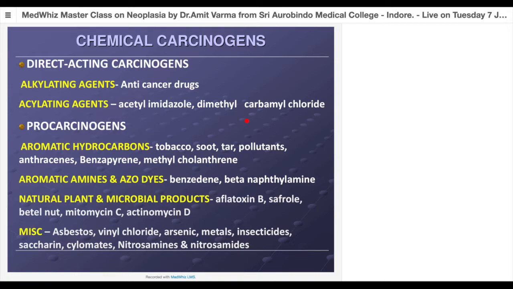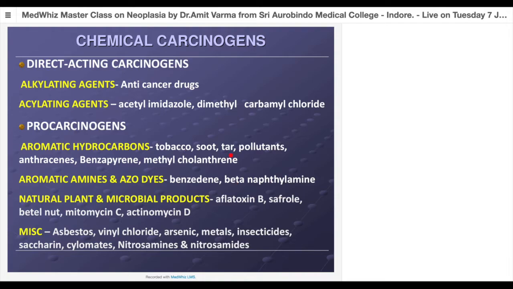Now procarcinogens, they are indirect acting. So all aromatic hydrocarbons like tobacco or soot, tar, pollutants, benzopyrenes or methylcholanthrenes, aromatic amines and azo dyes like benzidines, beta-naphthylamines. If you see these groups, they are basically industrial pollutants. So the people working in particular industries will be exposed to higher doses of these chemicals, but not all the population, except tobacco and pollutants.